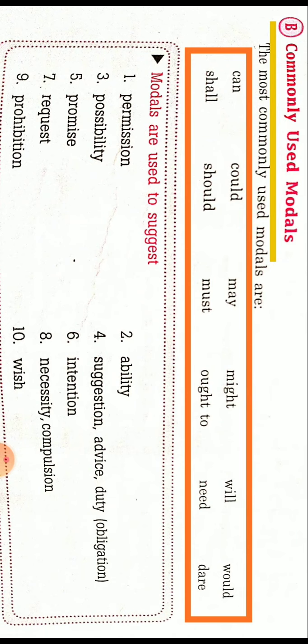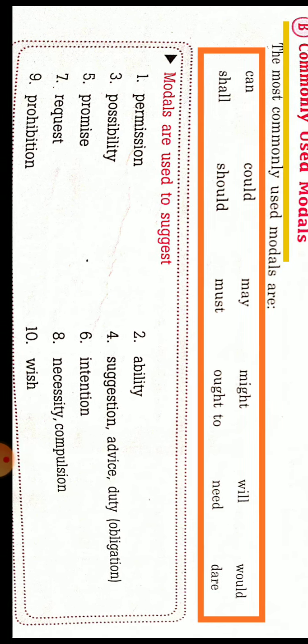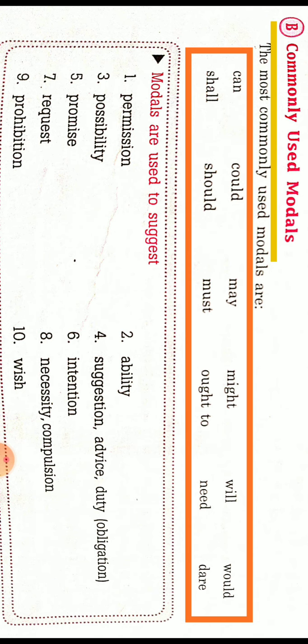Fine, so let us start. Let us first know what the modals are. There are commonly used modals, 12 in number: can, could, may, might, will, would, shall, should, must, ought to, need, and dare. They are used to suggest different attitudes in our sentences, like permission, possibility, promise, request, prohibition, ability. So there are different moods for which we use modals.